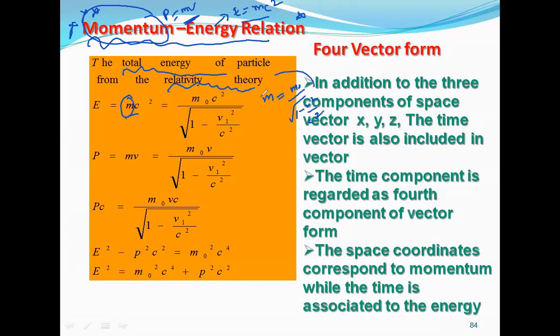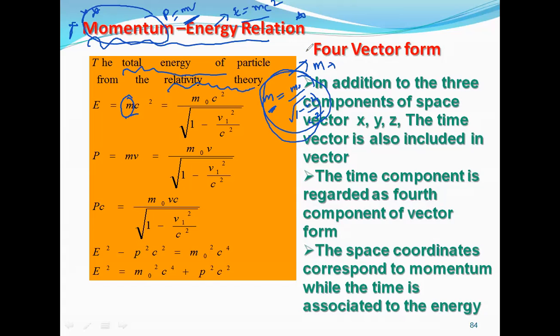Yesterday we obtained the mass relation with respect to the special theory of relativity, which is m equal to m naught by root of 1 minus v square by c square. This is the relative mass. You should keep in mind, m is relative.